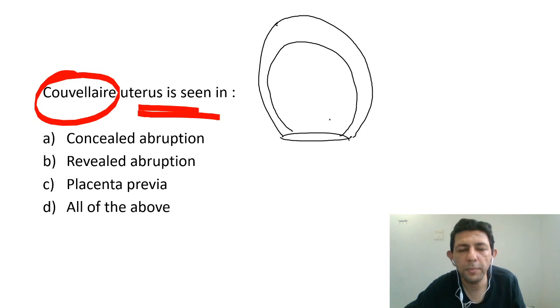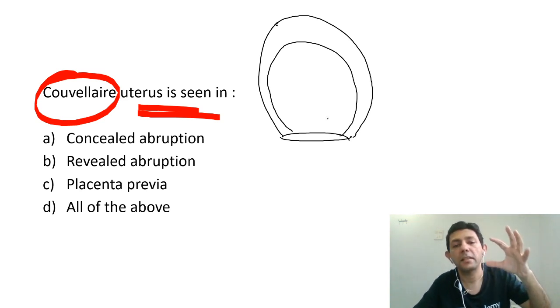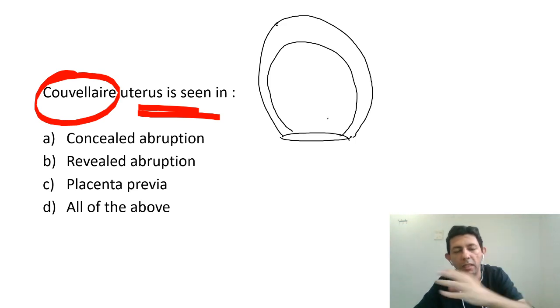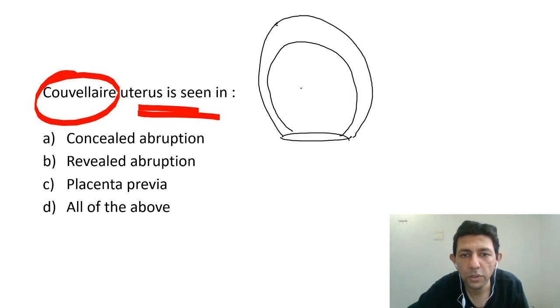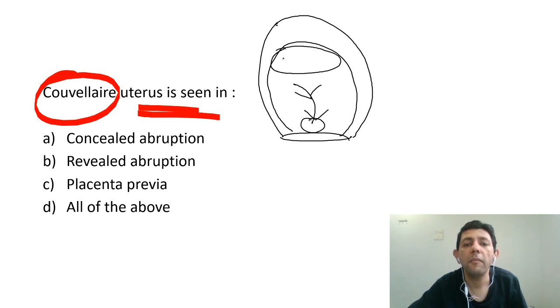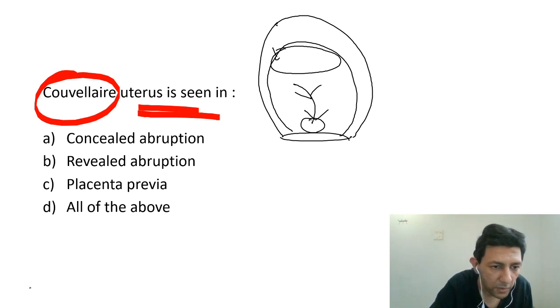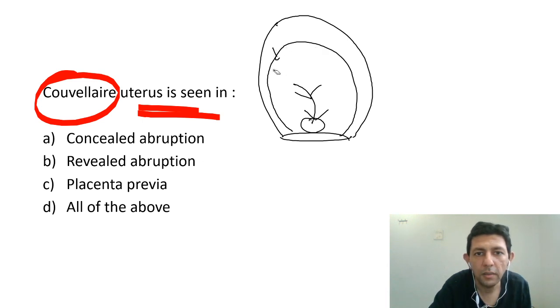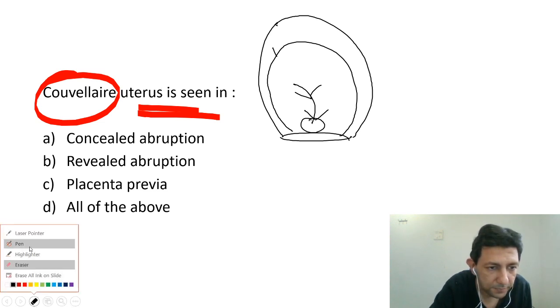All of you please pay attention. Normally, the placenta will detach only after baby delivery. Baby delivers, then the placenta detaches, and then the placenta comes out. But what happens in abruption is that while the baby is inside the mother, the placenta will detach from its position. Then the bleeding is going to start.